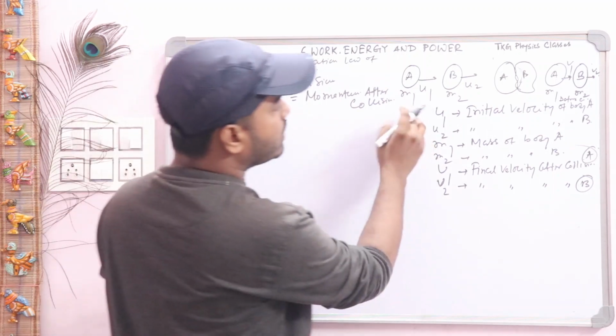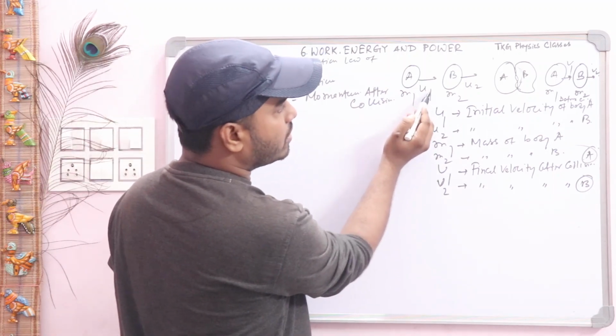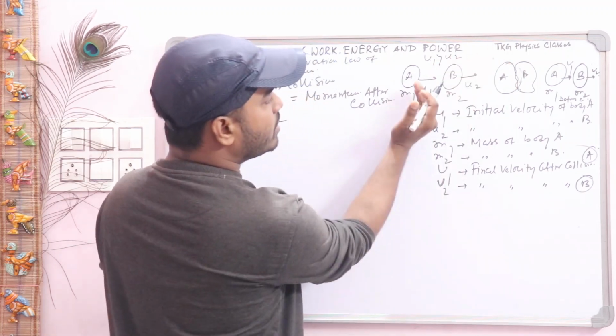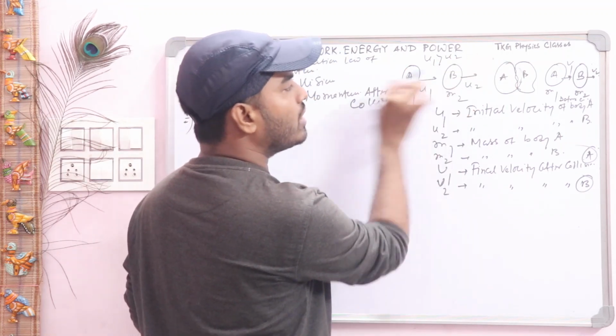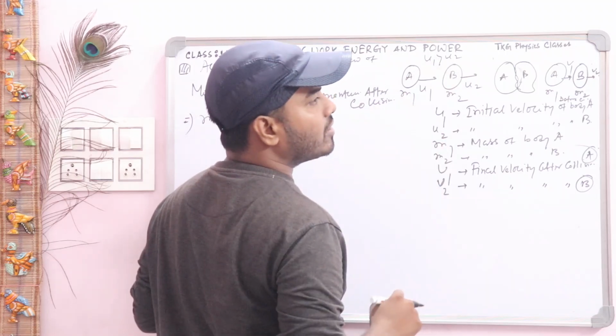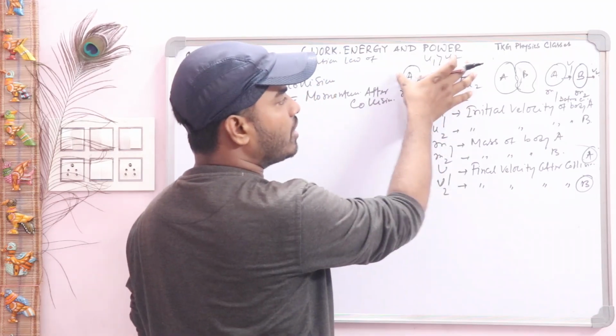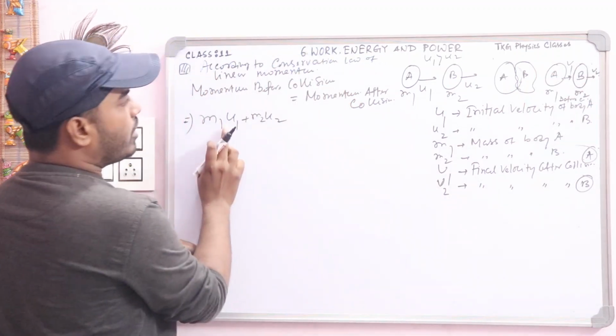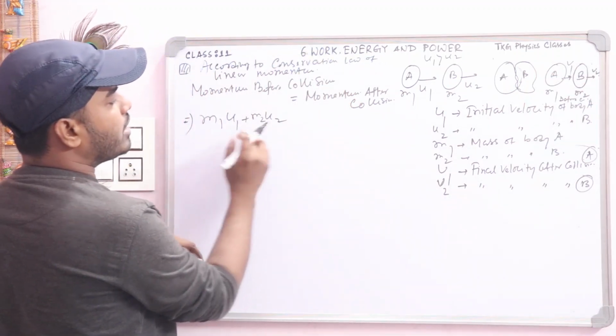The collision occurs when u1 is greater than u2, when this velocity is more than this one. So this is before collision, this is during collision, and this is after collision.